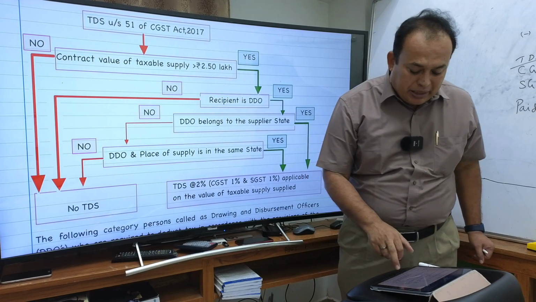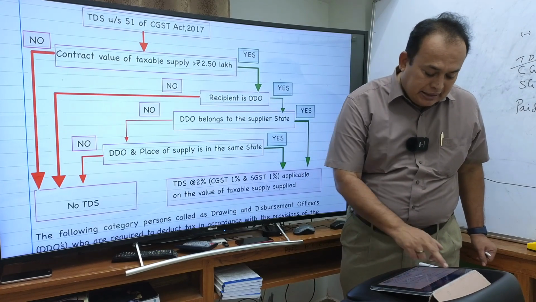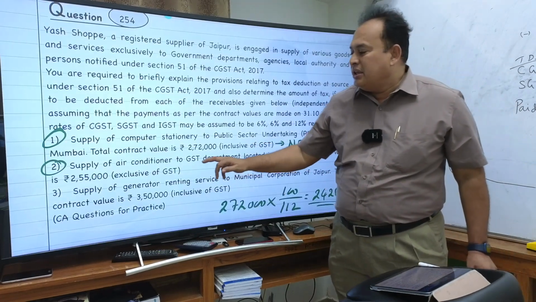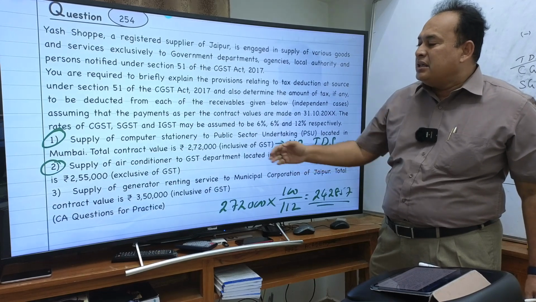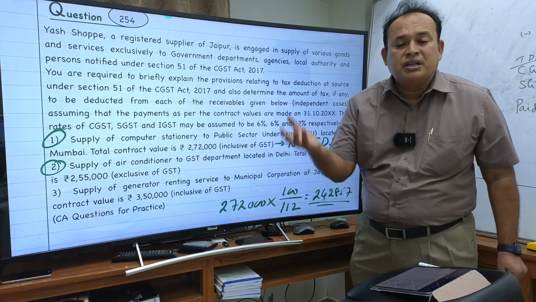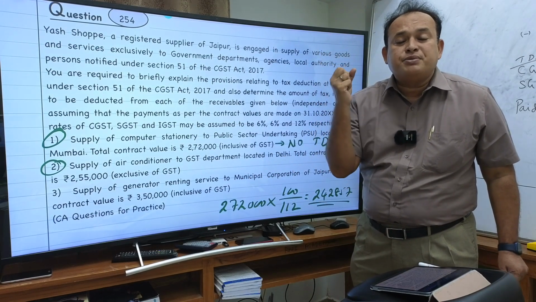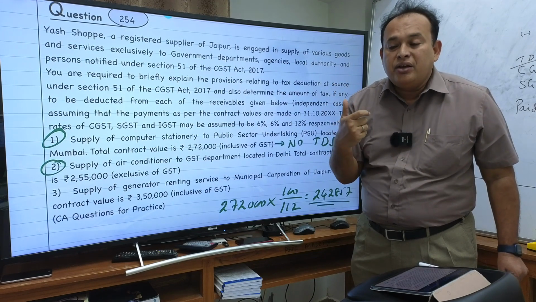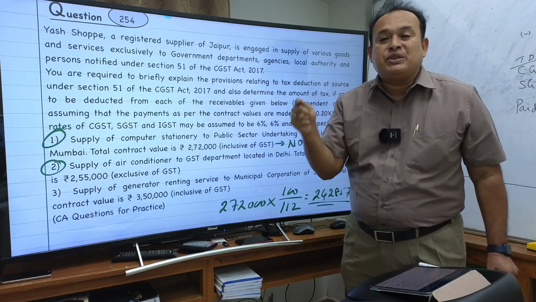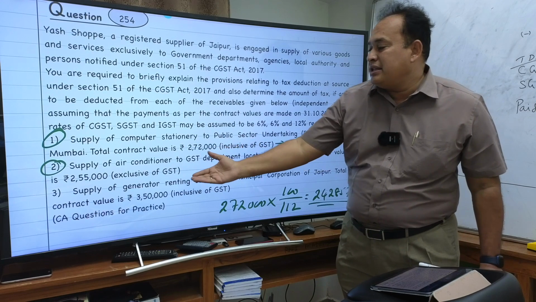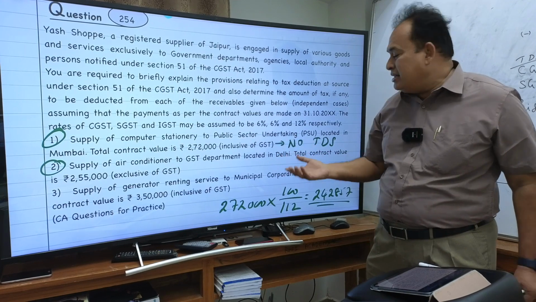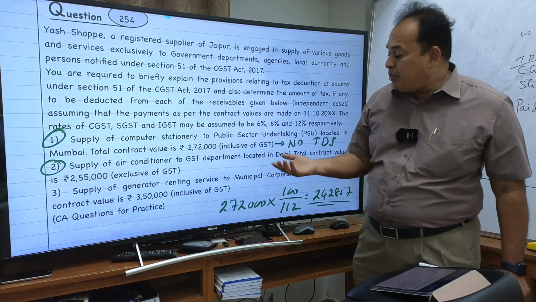What is the place of supply in the given case? Supply of an air conditioner, supply of goods, sale of goods. As per Section 10(1)(a), where there is a movement of goods, where the movement terminates is the place of supply. The movement terminates in the state of Delhi, namely a union territory. In that case, the location of the recipient is in Delhi, and the place of supply is also Delhi.